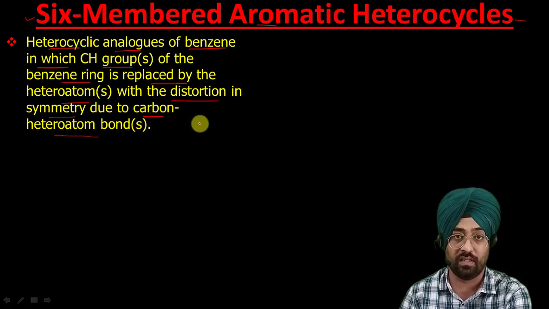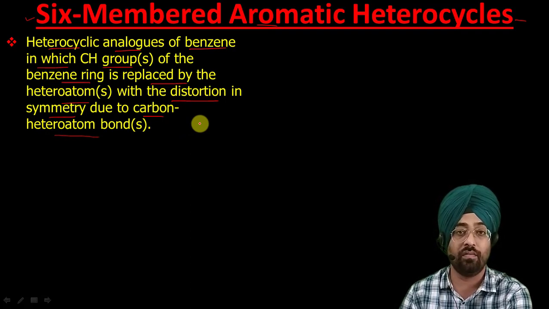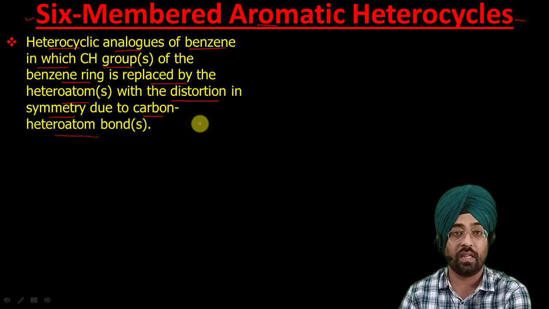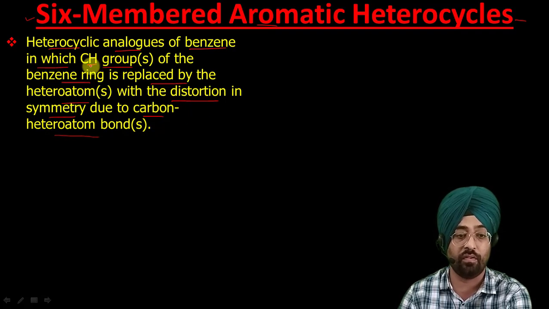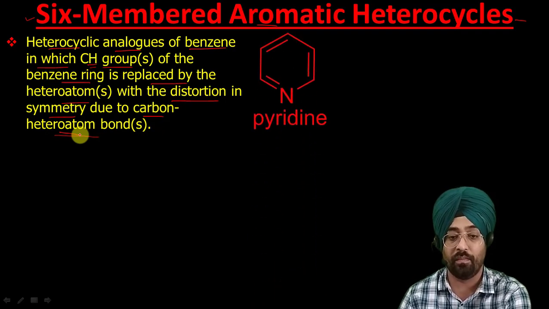We have already discussed in our previous lecture that these 6 membered aromatic heterocyclic compounds can be thought of as derived from benzene by replacing the CH group of benzene by a heteroatom, and this causes distortion in symmetry because now instead of a carbon carbon bond we have a carbon heteroatom bond. So let us see some examples.